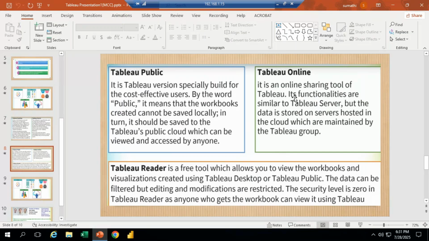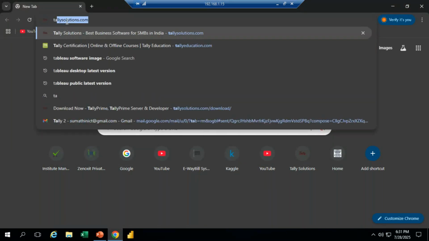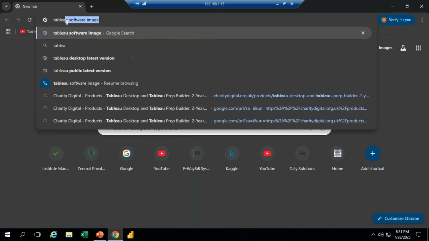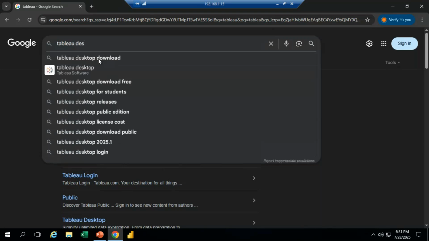Okay, if I want to download the latest version of Tableau, Tableau Server 2025 is the latest version. Tableau Desktop 2024.2 is the latest version of Tableau Desktop. If you want to install it, we can install Tableau Desktop. For example, see here, if I want to install Tableau, click on that Desktop.